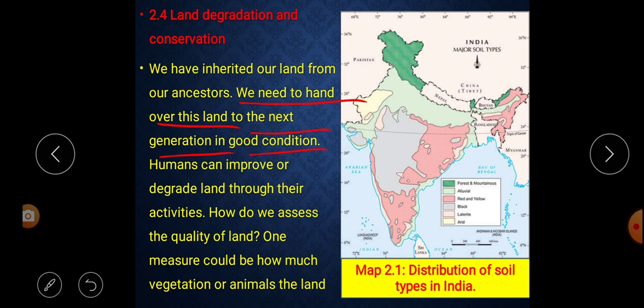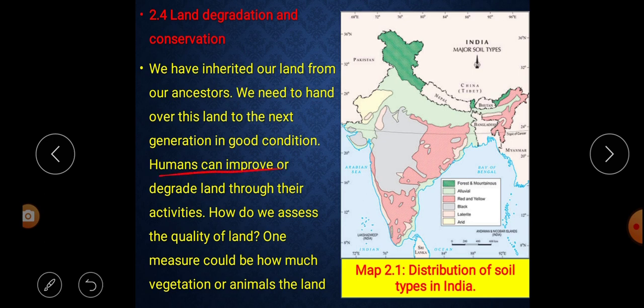Listen carefully, the land which we are having now was given to us by our forefathers or our ancestors. When they gave the land to us, they gave it in good condition. In the same way, we need to hand over this land to our next generation in good condition.